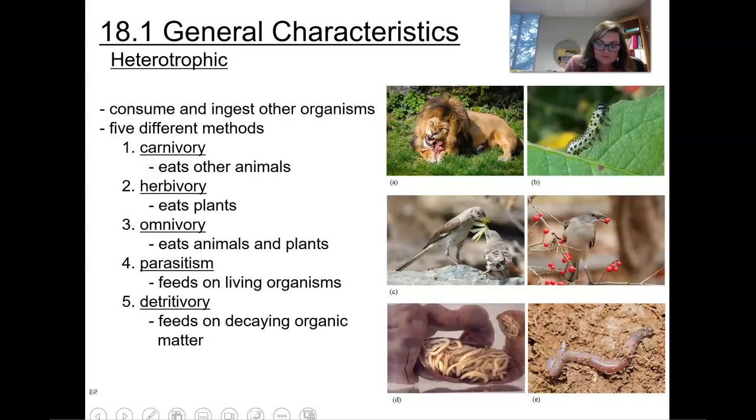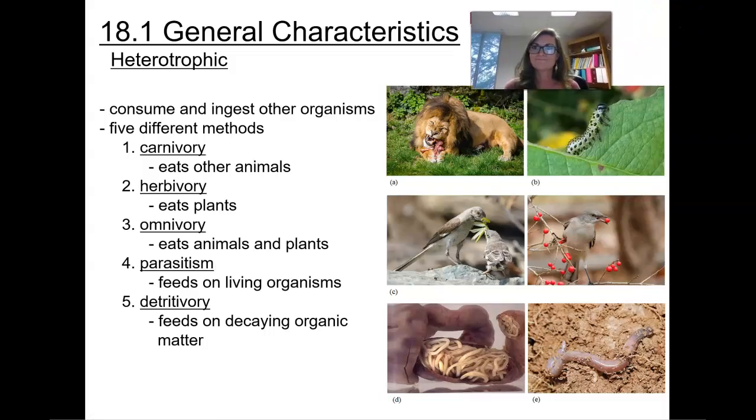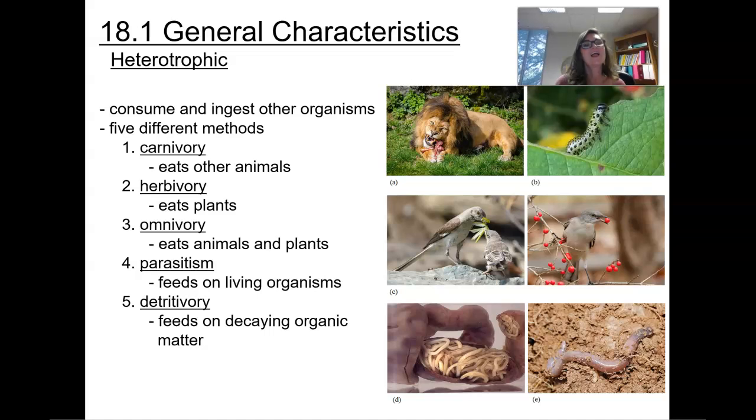With these animals, these are going to be heterotrophic animals. Heterotroph means that they're going to be able to consume and ingest other organisms. There's going to be 5 different types. Oh, it looks like I froze. There we go. The first one is going to be carnivory.